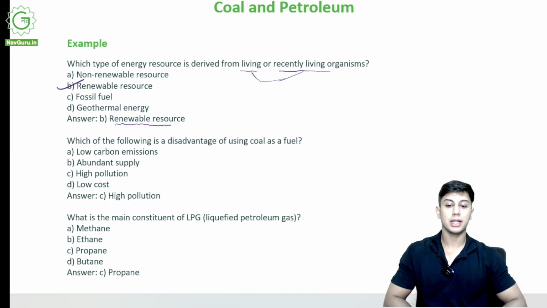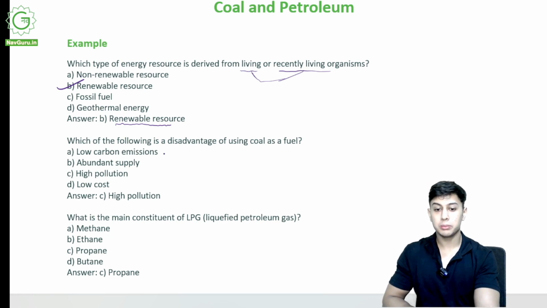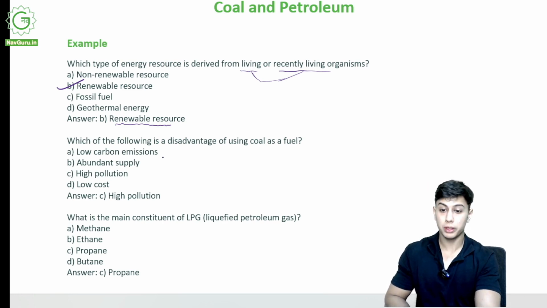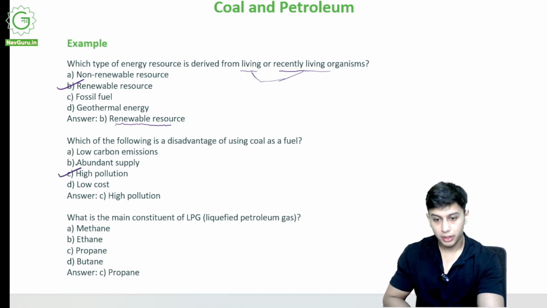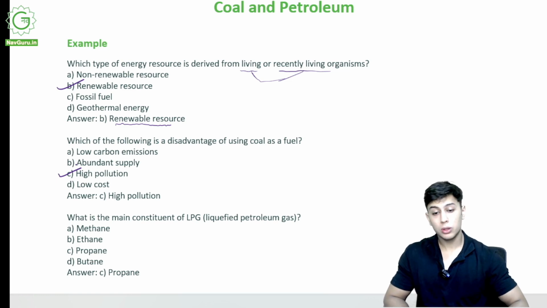Which of the following is a disadvantage of using coal as a fuel? Coal gives us good energy, good heat and all, but it also has disadvantages. It is a fossil fuel, limited in nature, and causes pollution. Low carbon emission means less pollution? No, coal does more pollution. Abundant supply? No, it is finite, it is limited. High pollution. And low cost? No.